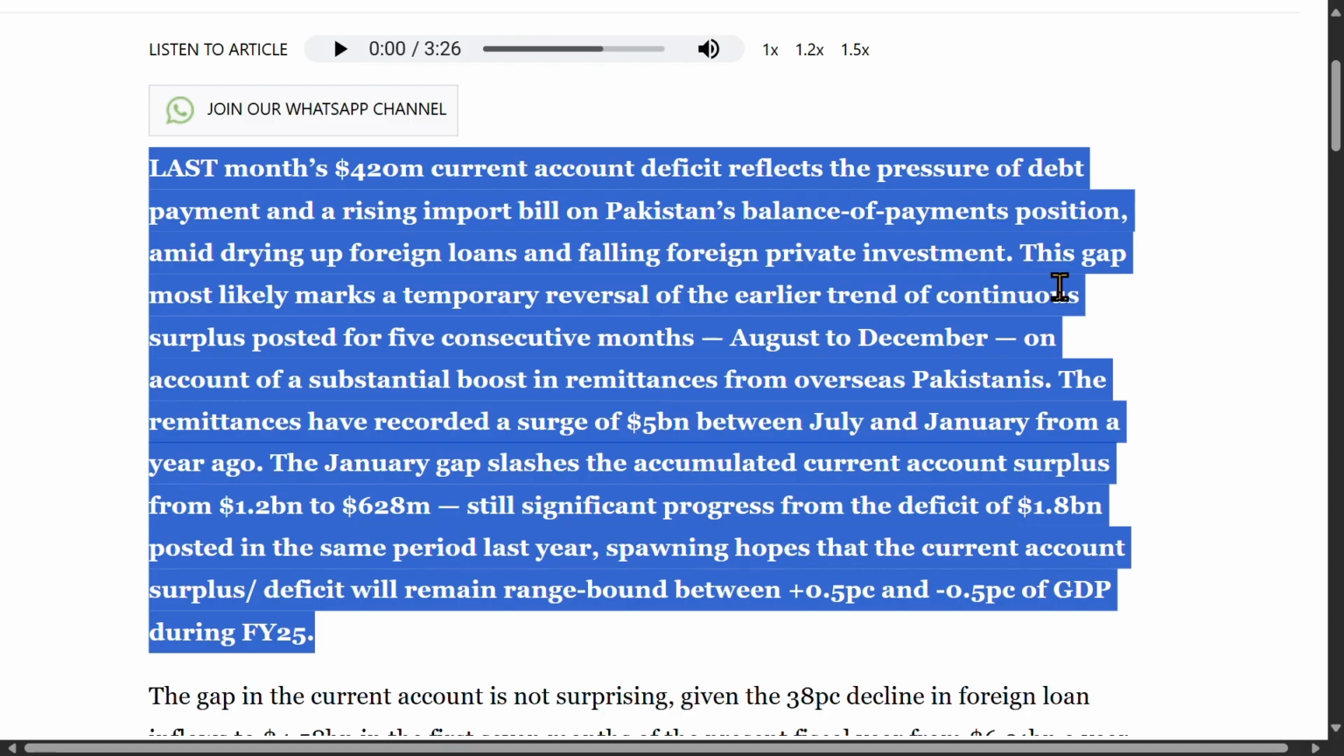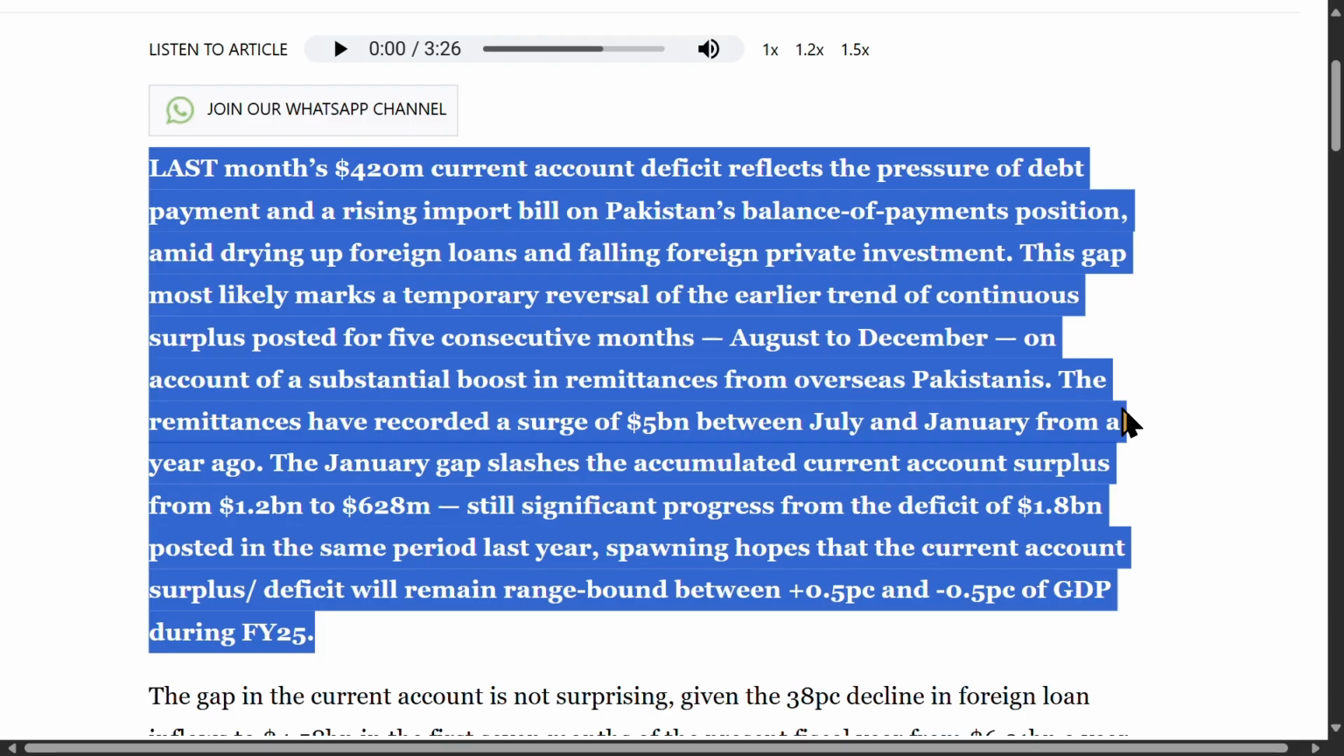by reduced foreign financing. This gap most likely marks a temporary reversal of the earlier trend of continuous surplus posted for 5 consecutive months, August to December, on account of a substantial boost in remittances from overseas Pakistanis. Temporary reversal means a short-term change in trend. The sentence contrasts the current deficit with a prior 5-month period of surplus, which was largely due to a significant increase in remittances, money sent home by Pakistanis living abroad.